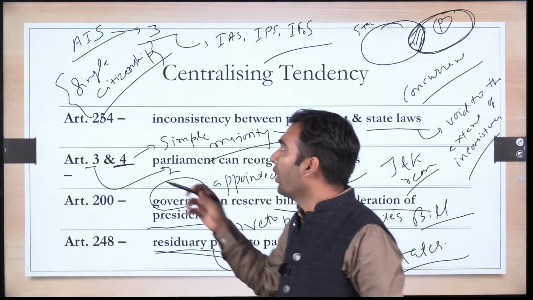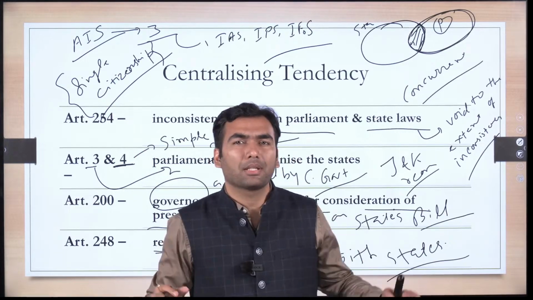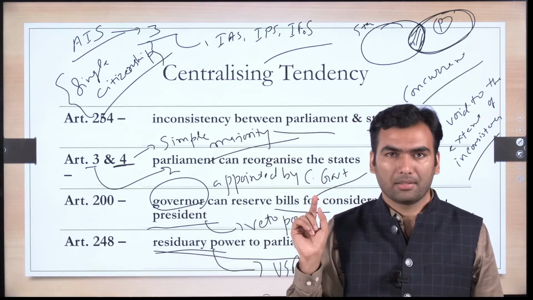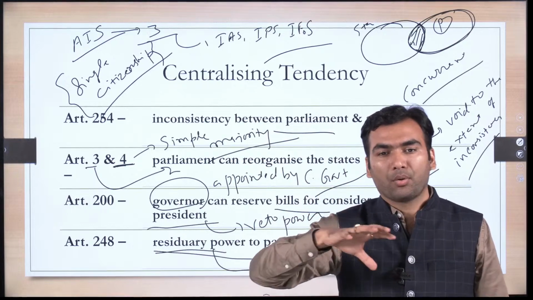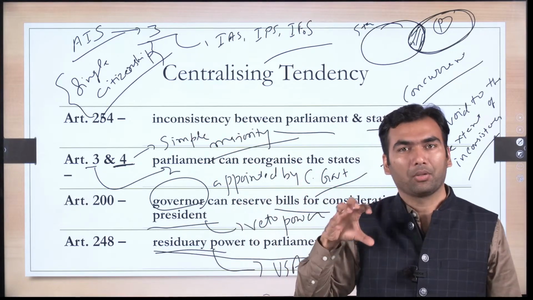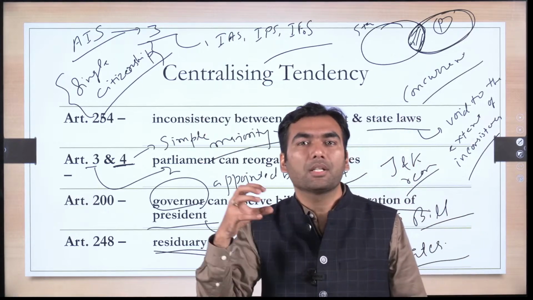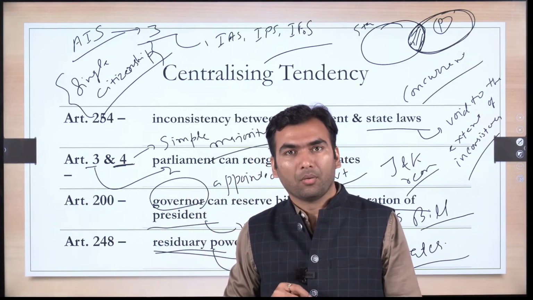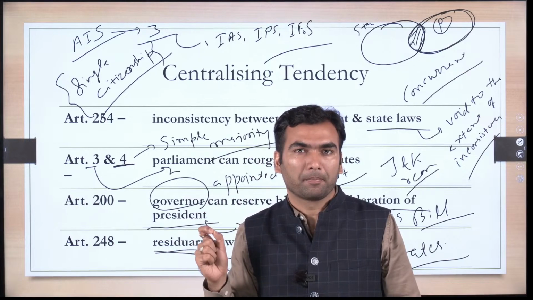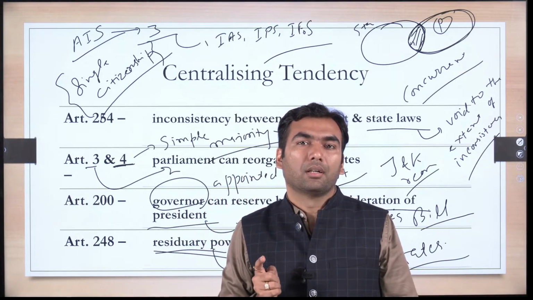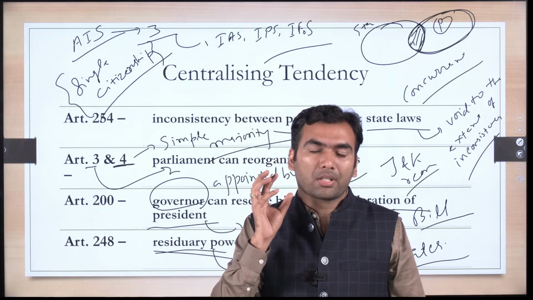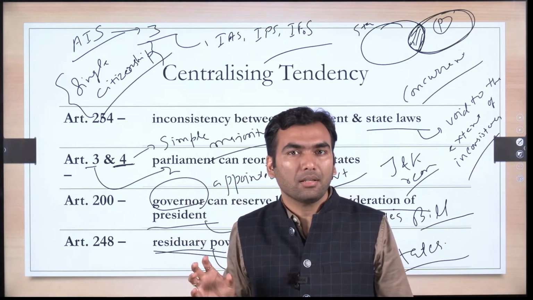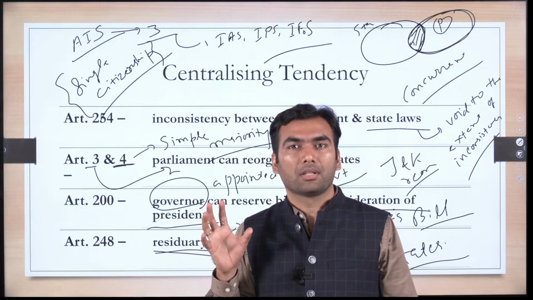Why we have all India services or single citizenship, or rather why we have centralizing tendencies, because there was a risk of balkanization at the time of independence. For all of them together you can have the same argument, that there was a need to have a strong center to maintain the unity and integrity of the nation. You can write it down. Why we went for the strong center? Because there was a need to stop the balkanization of the country. To maintain the unity and integrity of the nation, we went for a strong center.